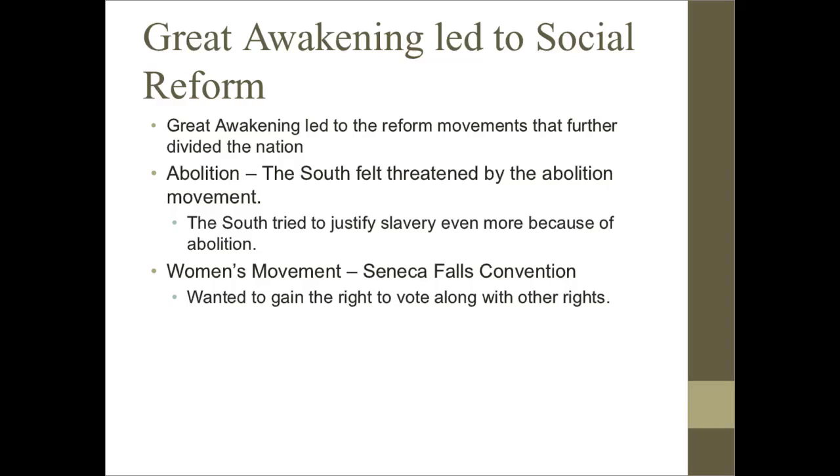A women's movement also started. The major part of that was the Seneca Falls Convention. And really the major thing that comes out of Seneca Falls is the idea that women want suffrage, or the right to vote. In addition, at Seneca Falls, there are other amendments that are passed where women want to be considered more equal. They want to be able to own property and do things that normal people could do, that normal people have the rights to do.